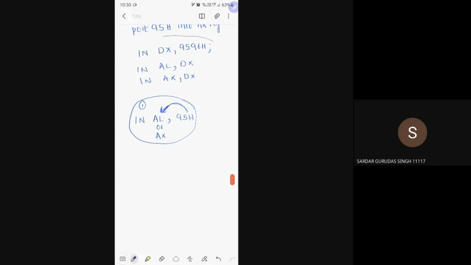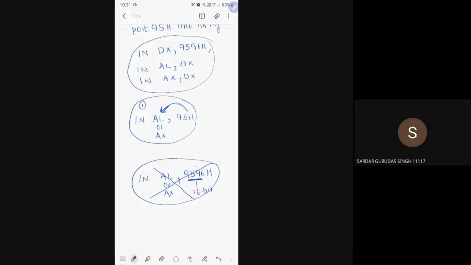Whereas here in the second case, if I want to write it like this, IN AL or AX, whatever, comma 9596H, this instruction is not valid. Why? Because the port address is 16-bit.